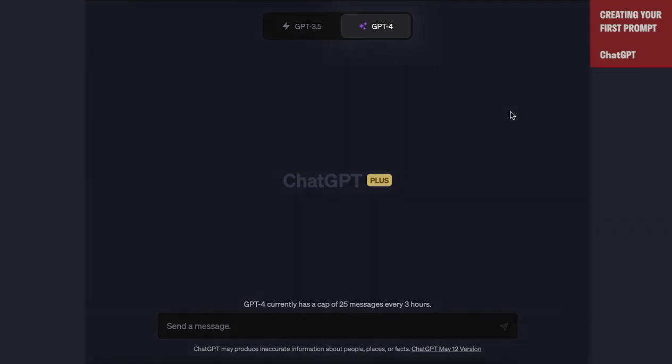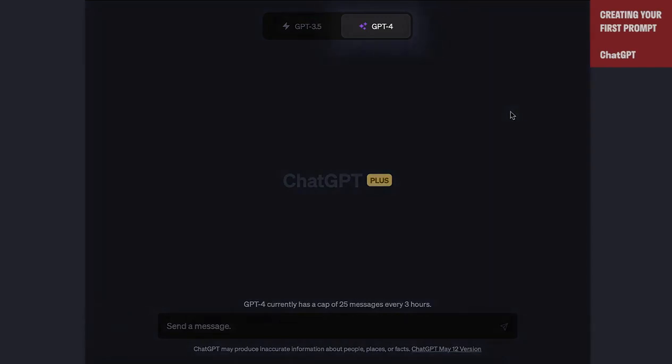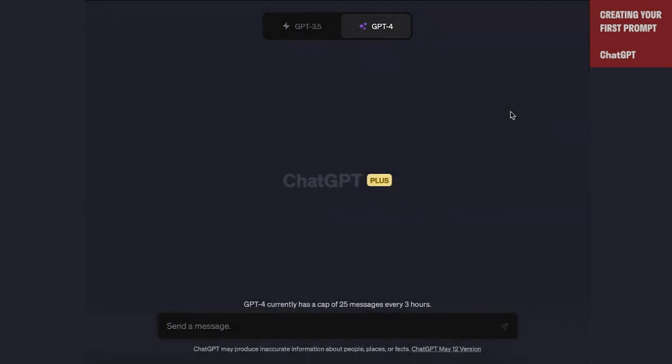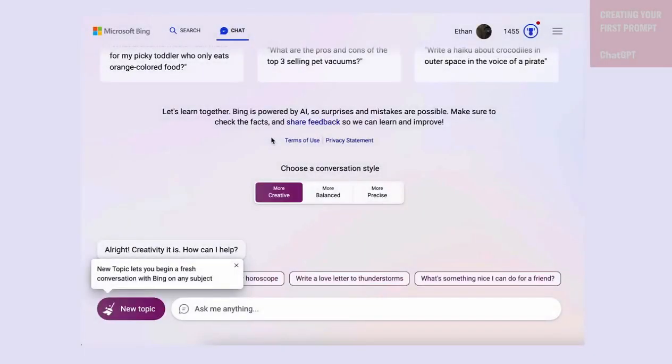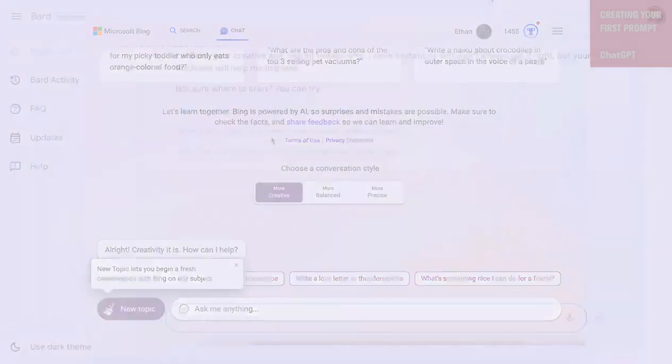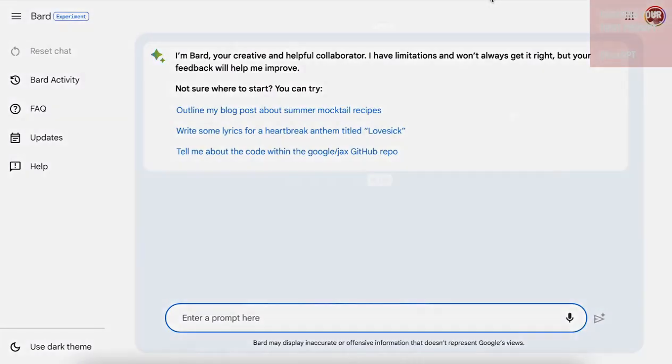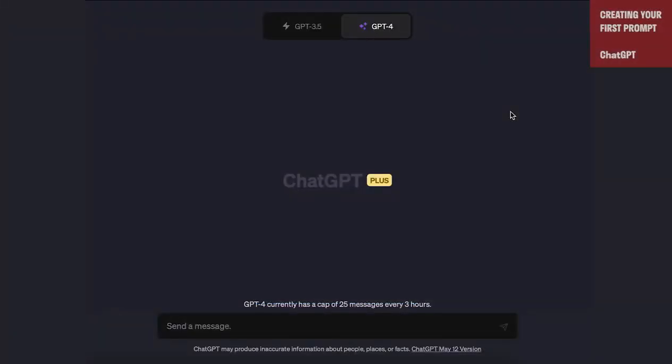For this particular use case, we're going to use GPT-4 and ChatGPT, which, as we discussed last time, is one of a series of foundational models you can use. You can also do this in Microsoft Bing, which in its creative mode uses ChatGPT-4, the same model, or you can use Google's Bard, which works a little bit differently. But we're going to just use GPT-4 for this. Again, prompting works fairly similarly across different AI models. So let's start with an example.